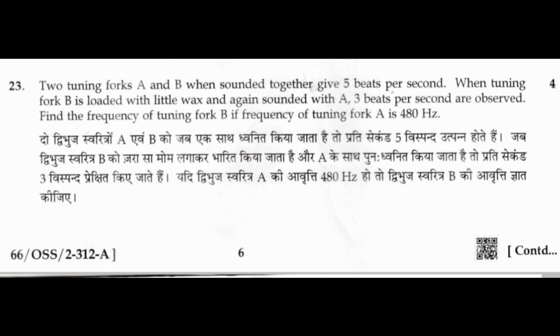23. Two tuning forks A and B were sounded together and give 5 beats per second. When tuning fork B is loaded with a little wax and again sounded with A, 3 beats per second are observed. Find the frequency of tuning fork B if the frequency of tuning fork A is 480 Hz.